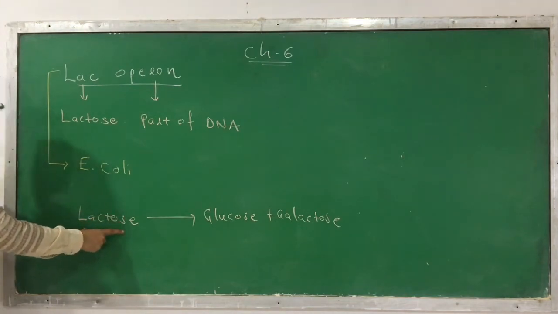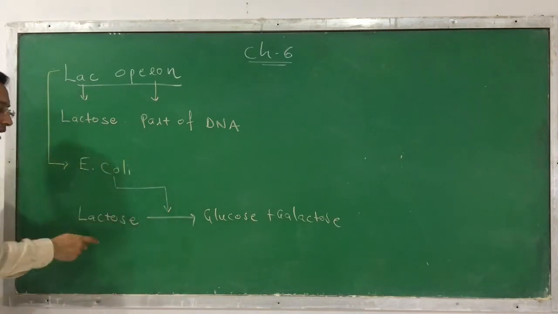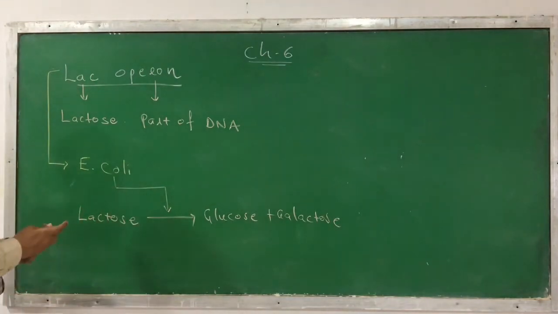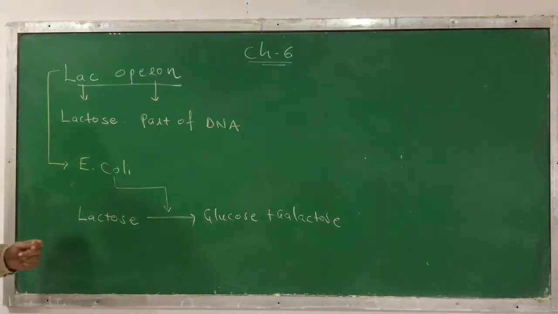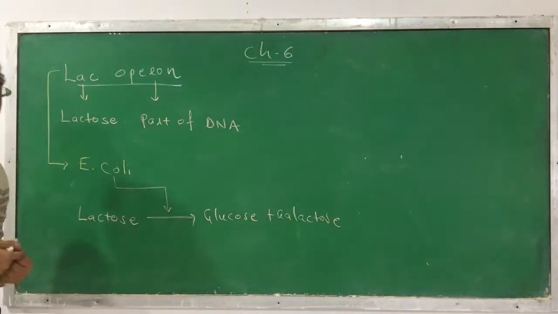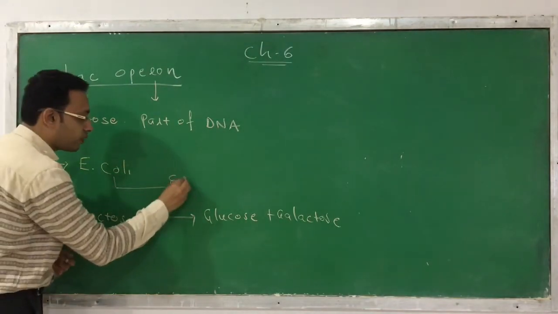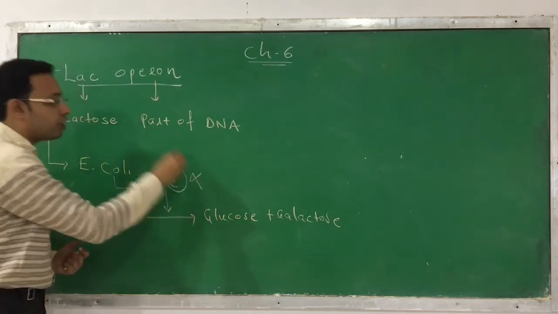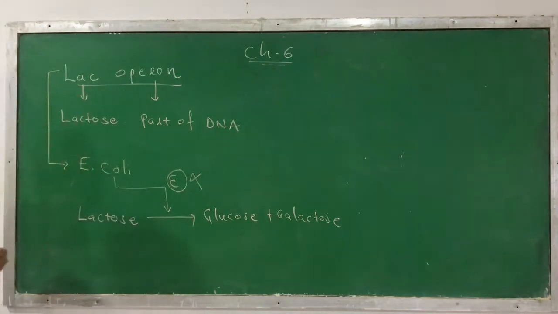When we provide lactose to the E. coli bacteria, the enzyme present in E. coli hydrolyzes the lactose and converts it to glucose and galactose, which are the sources of energy. So this is what happens in case of E. coli. Okay. Now, when lactose is absent, the process should stop. Whenever lactose is present, this process should occur. That means the enzyme which is required here should be produced. And when lactose is absent, this enzyme should not be produced. Okay. And thus, we will learn this in this model called the lac operon.